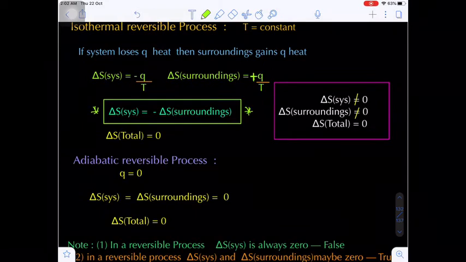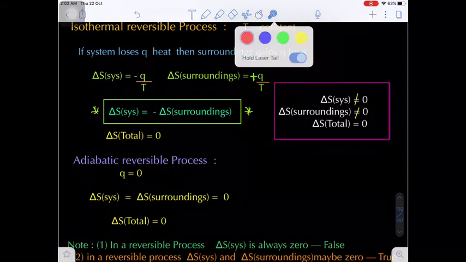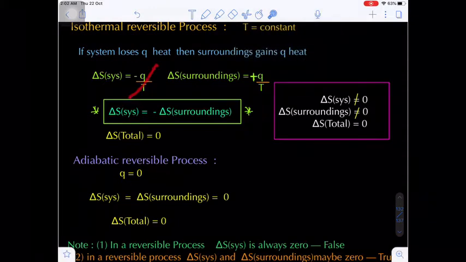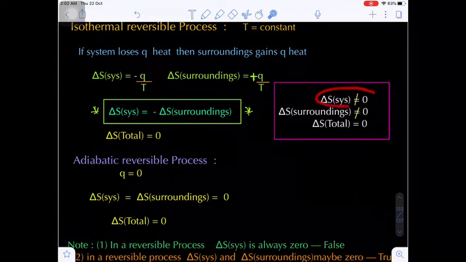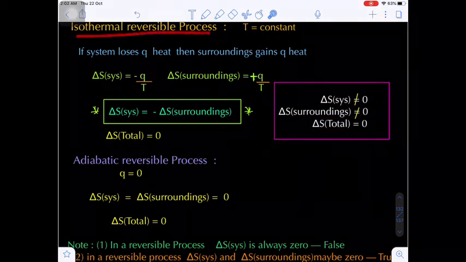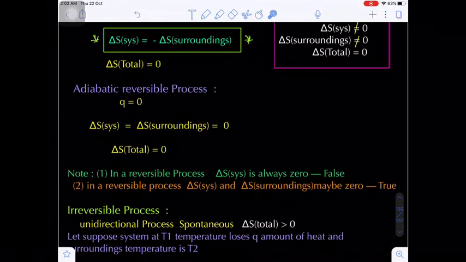Are you getting my point? Now overall, what will be the change in entropy? That will be equal to 0, because system entropy and surrounding entropy get cancelled. So the overall entropy of the total universe will be 0. Remember, system entropy is not equal to 0, and surrounding entropy is also not equal to 0, but the overall entropy of the universe is 0. This corresponds to the isothermal reversible process.